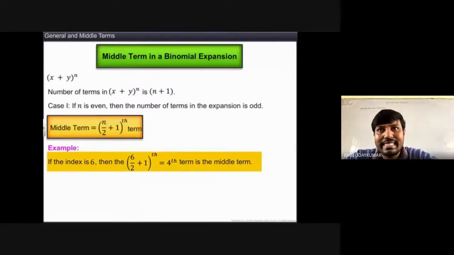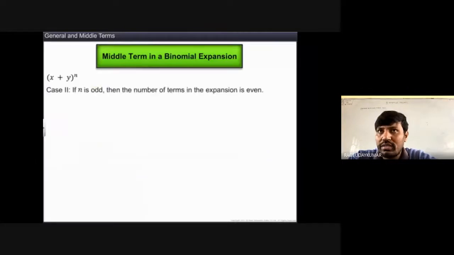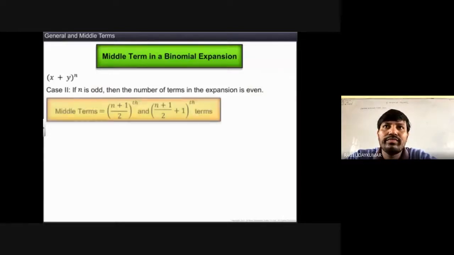If the index is 6, the number of terms will be 7. 7 terms will be there. In 7 terms, what will the middle term be? The 4th. So that is 6 by 2 plus 1 to be done. Okay? So if the power is odd, then the number of terms will be even. Then there will be 2 middle terms, and those 2 middle terms can be found out as n plus 1 by 2th term and n plus 1 by 2 plus 1th term.